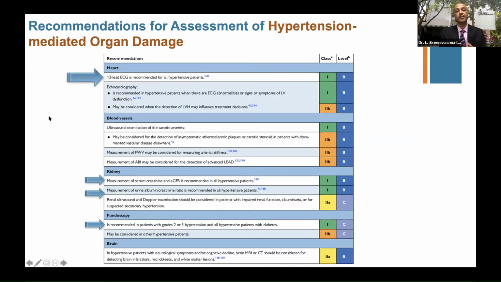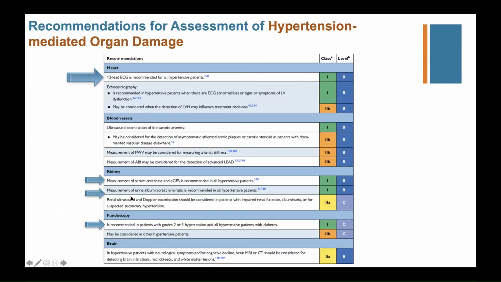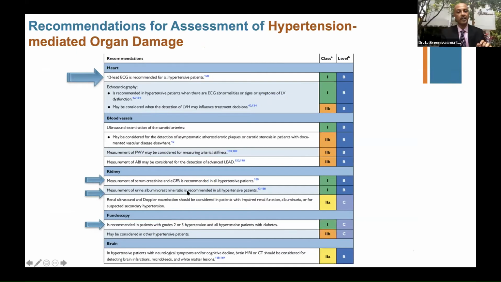Now, the recommendations for assessment of hypertension-mediated organ damage. The arrow marks clearly indicate what is a must for all hypertensive patients: ECG, measurement of serum creatinine and eGFR, urine albumin creatinine ratio, and funduscopy. It's very, very important. These other ones are all optional, like ultrasound, carotid Dopplers, echo, etc., including MRI and cognitive dysfunction evaluations. But these 4 are a must for all patients at baseline when they are diagnosed with hypertension.